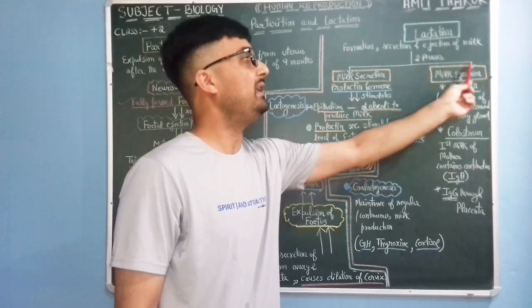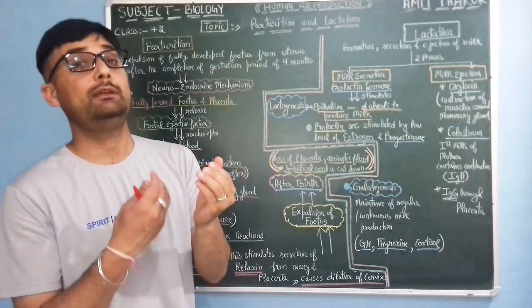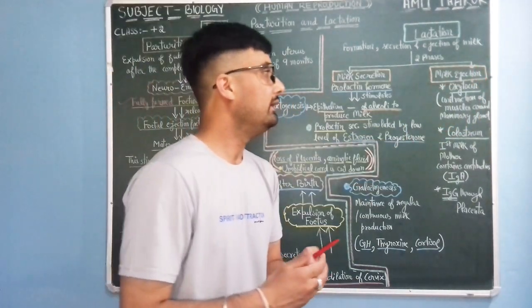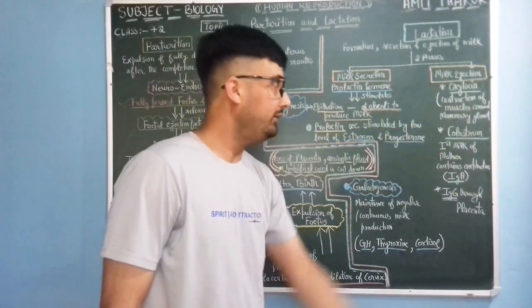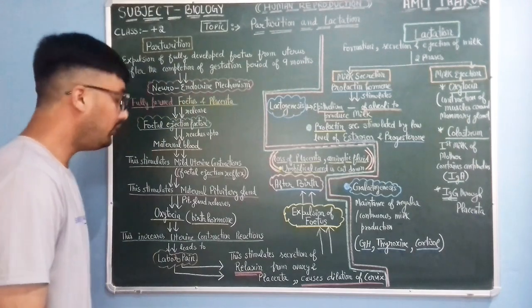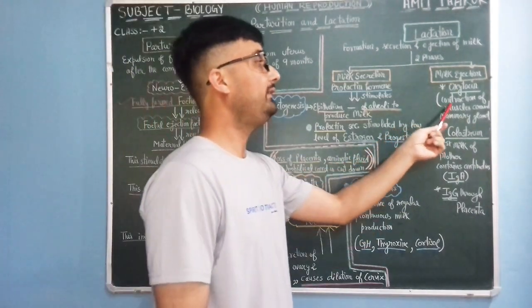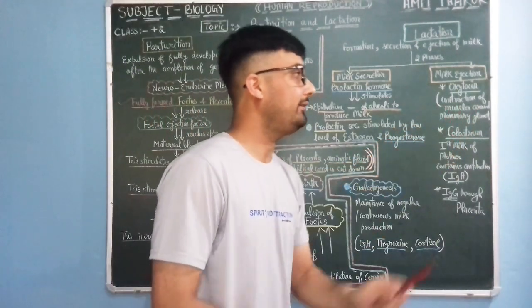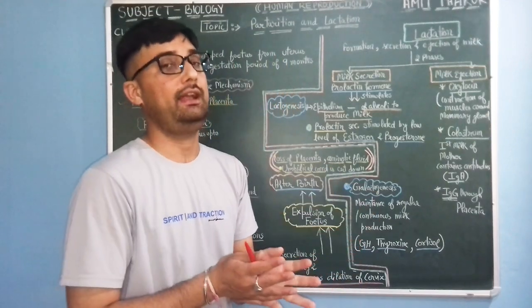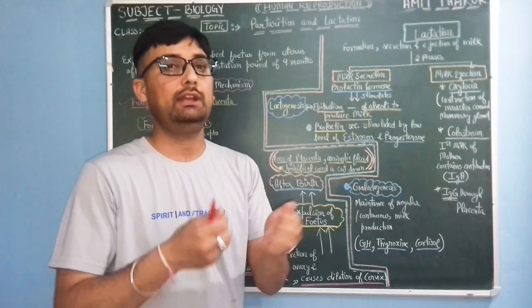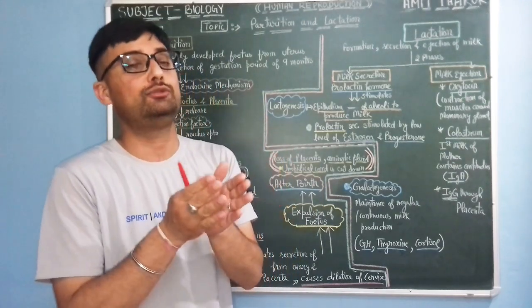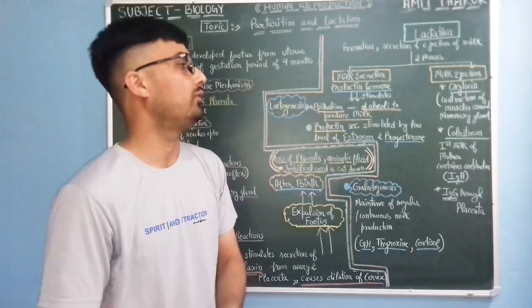When it comes to milk ejection, means वो milk कैसे बाहर आता है, this is done by the hormone named oxytocin. This oxytocin hormone causes contraction of the muscles which are around the mammary glands. उन जो मेमोरी ग्लैंड के आसपास जो मसल्स होती है उनमें कॉन्ट्रैक्शन होती है, उसकी वजह से मेमोरी ग्लैंड जो है वो इजेक्ट करती है मिल्क को.